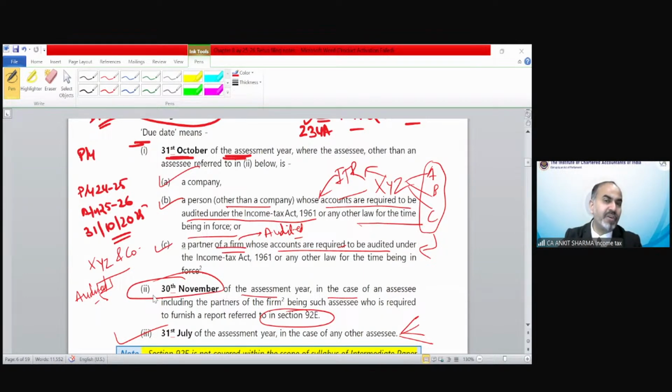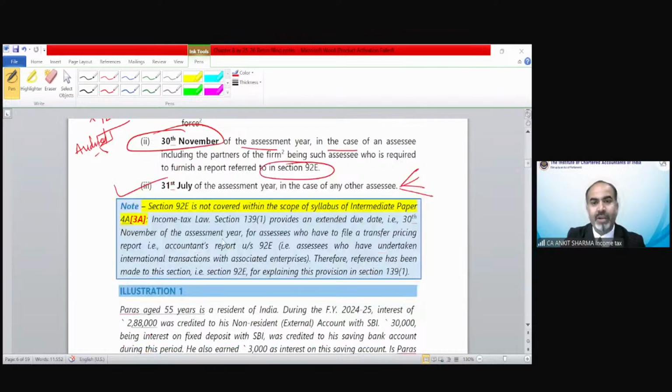If he does not fall in category 1 or 2, automatically he would be part of the 31st July due date. So you need not find out whether he is falling in 31st of July or not. You just need to check vice versa, in the opposite direction, whether he falls in the 31st October date or not. Clear? Section 92 is a specialized provision going to be discussed at the final level.